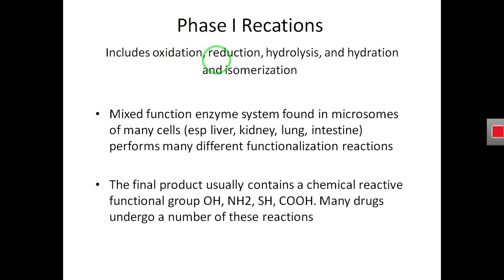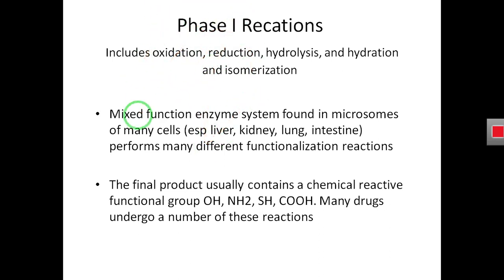In the microsome of the liver, there are certain liver enzymes, for example cytochrome P450 enzyme. We call them microsomal enzymes, or mixed function oxidase enzymes. They are present in the microsomes of the liver, and they may also be present in the kidney, lung, and intestine.